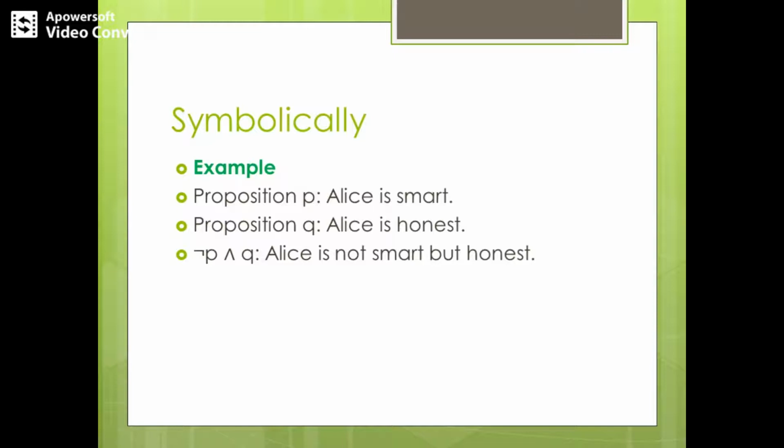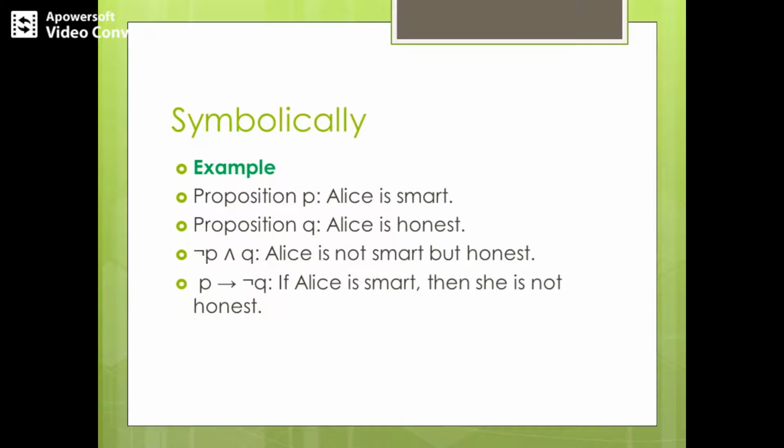So we have to write it in a positive sense, right? The Q proposition has to be written in the positive sense. How could it be written? Just observe negation P and Q. Here it could be written as Alice is not smart but honest. You can observe the second portion, but honest, gives a positive sense and it is the same as proposition Q. Correct? So let's see another symbol.